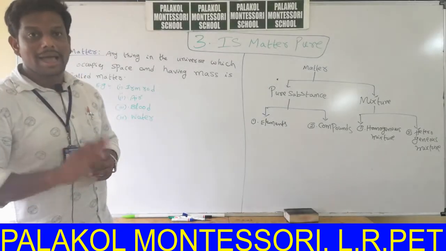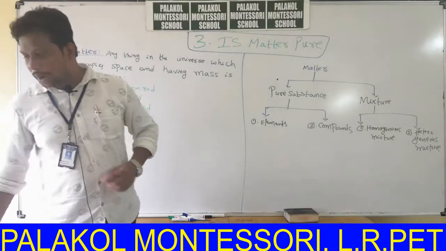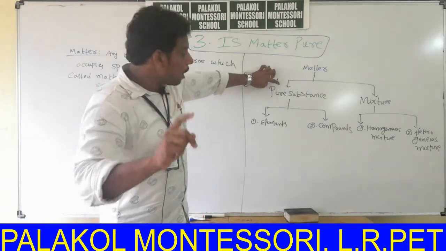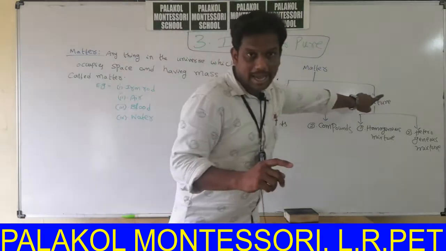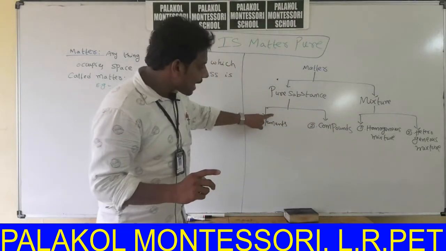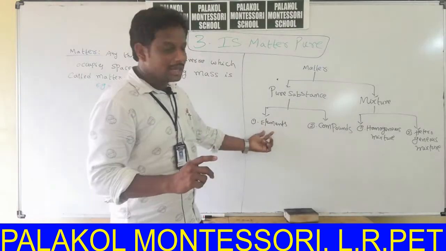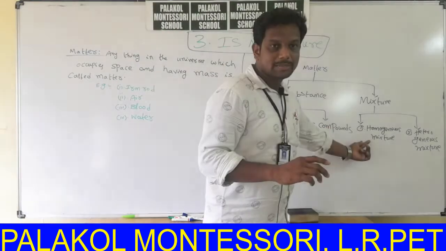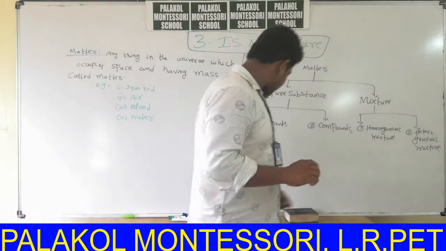Definition of matter, classification of matter into two types: pure substances and mixtures. Pure substances are again classified into elements and compounds. Mixtures are classified into homogeneous and heterogeneous mixtures.